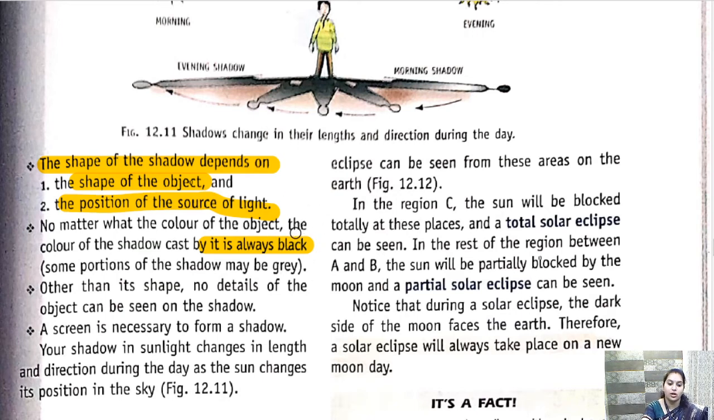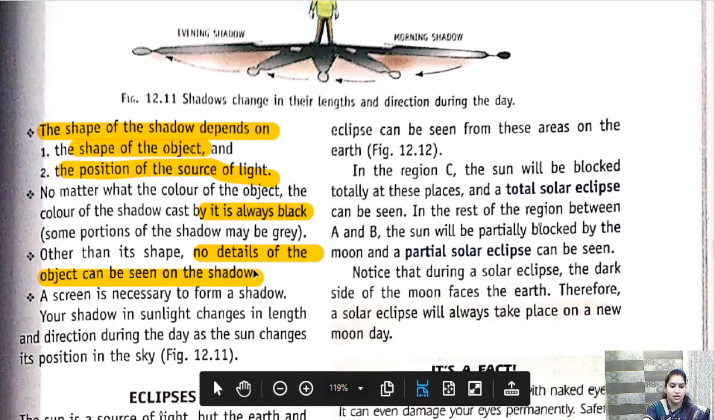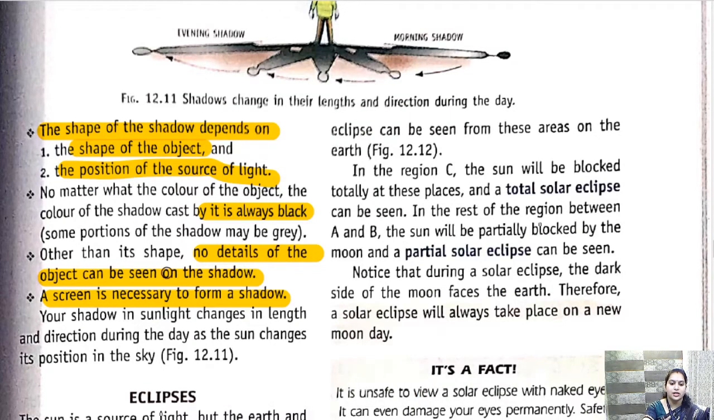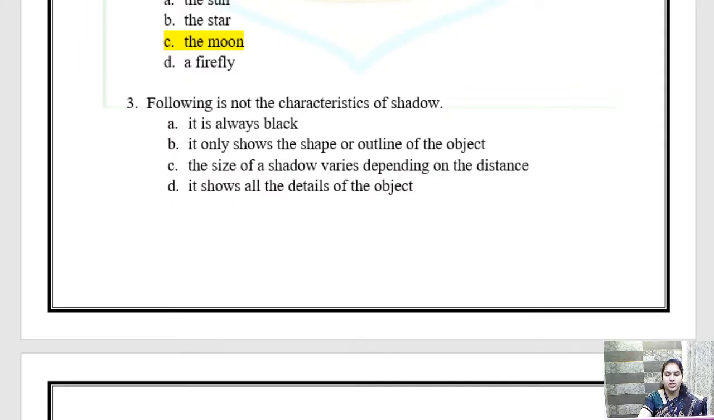Okay, now let's see what are the characteristics. No matter what the color of the object is, the shadow is always black in color. No details of the object can be seen on the shadow. A screen is necessary to form a shadow. Okay, so these are the characteristics of shadow. Let's see what are the options given.